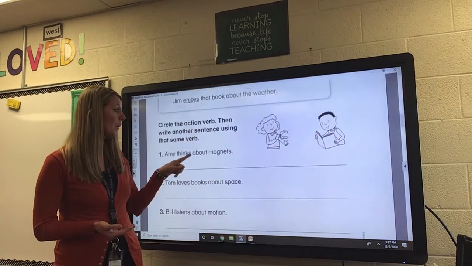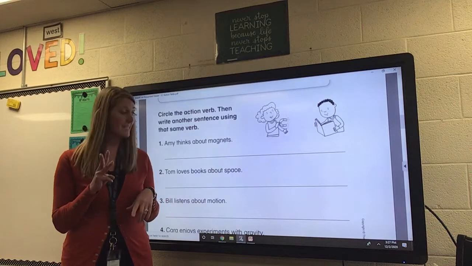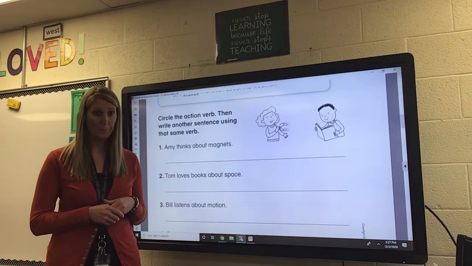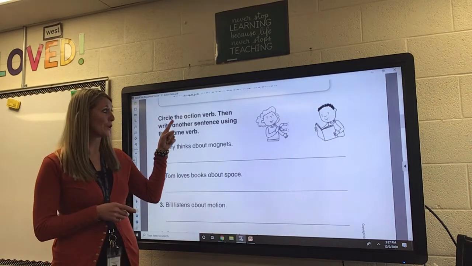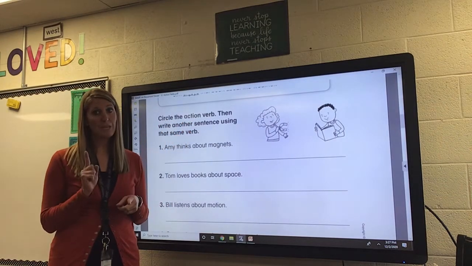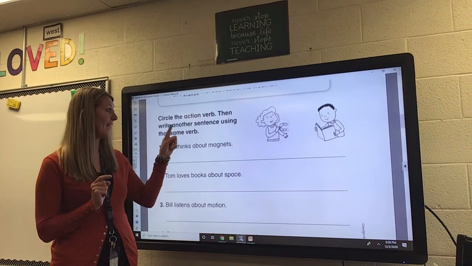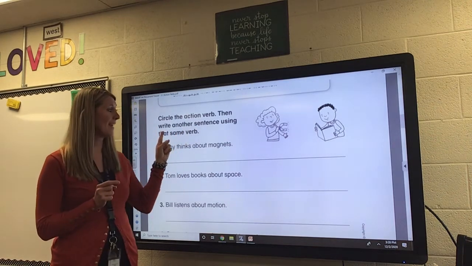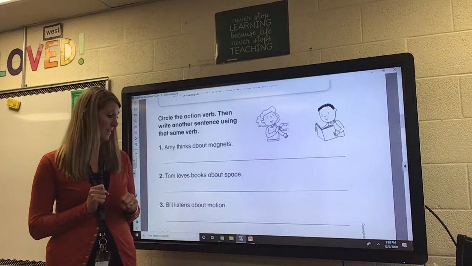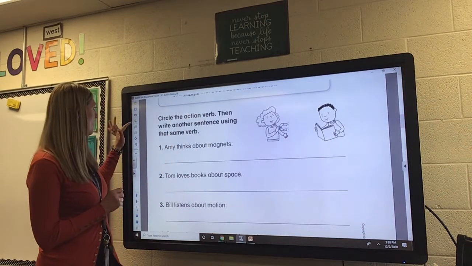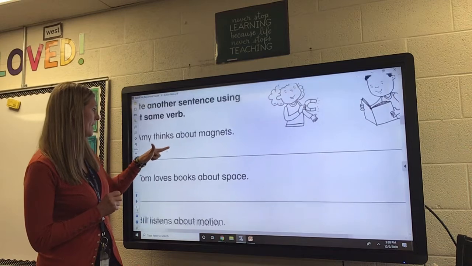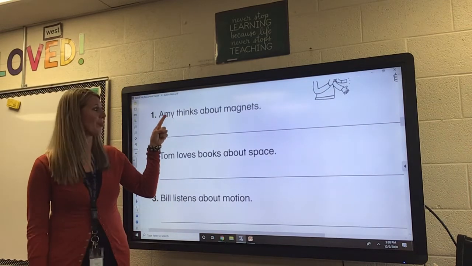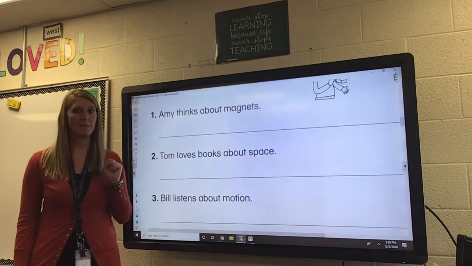All right, down below, we're going to do 3 of these together, and then the last 2 you will do on your own. We are going to circle the action verb, so that's the first thing you need to do, and then you're going to write another sentence using that same verb. All right, let's look at number 1. Number 1, I'll make this really big so you can see, says, Amy thinks about magnets.